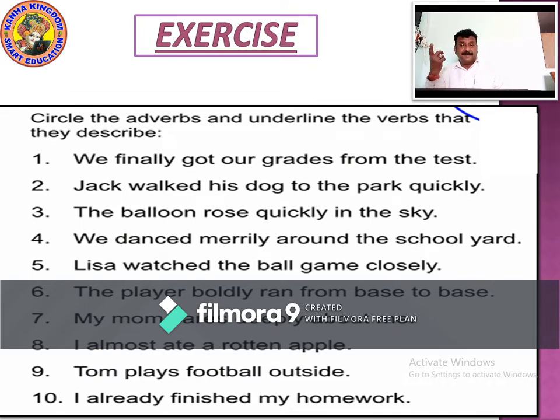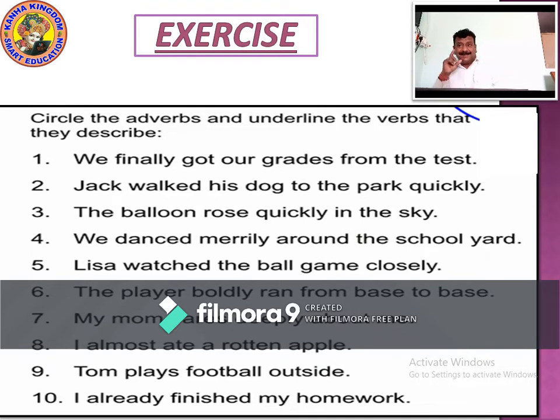The player boldly ran from base to base. The player did what? The player boldly ran. Ran is the action. This is the verb. How did the player run? Boldly. So boldly is what? Boldly is the adverb used here.